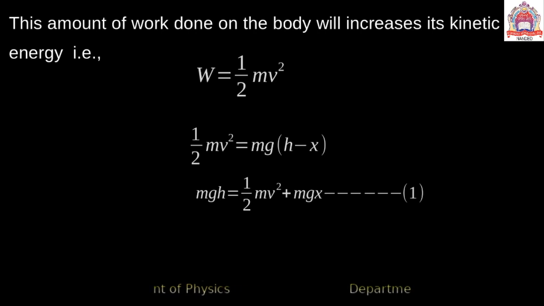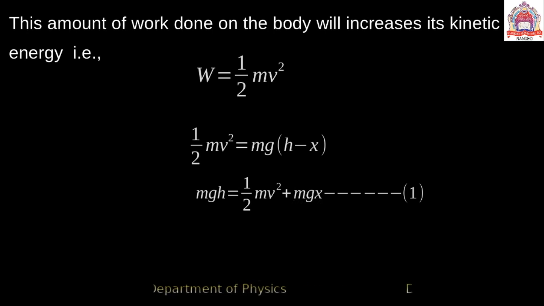But a body situated at a height x has the capacity to do work. What is the work? That is mg into x. So this value refers to the capacity to do work. Hence the potential energy of the body at the height x is mgx.